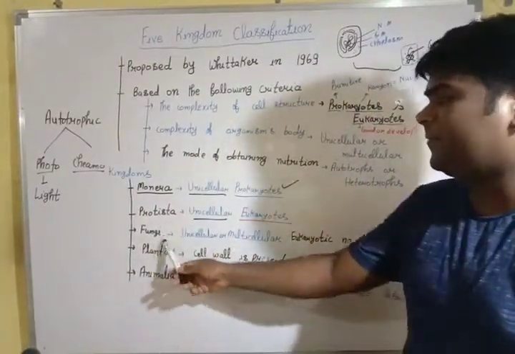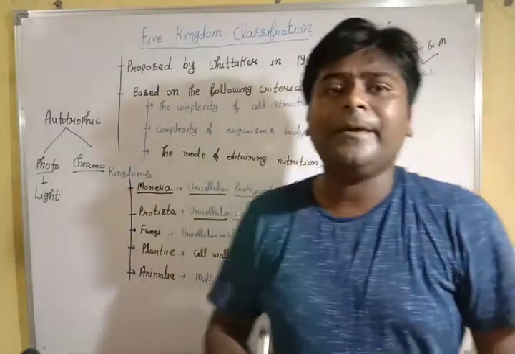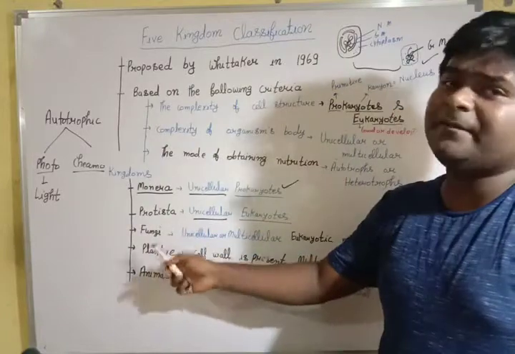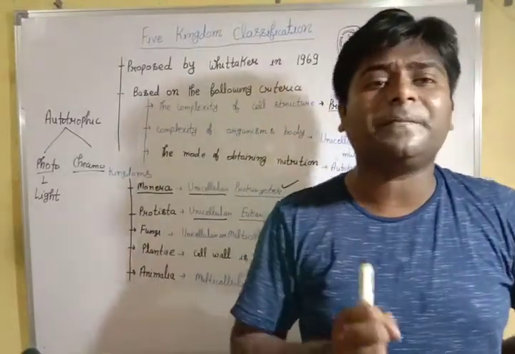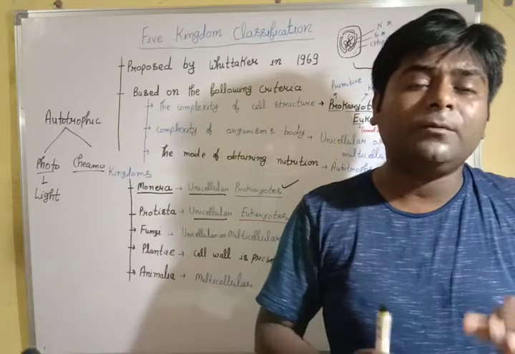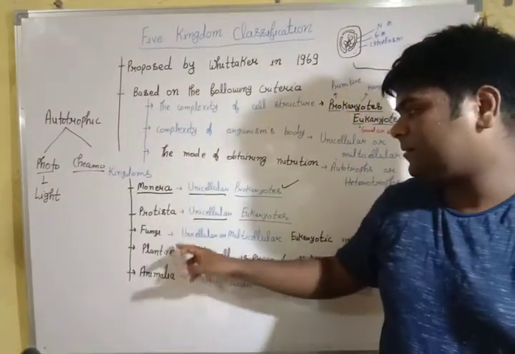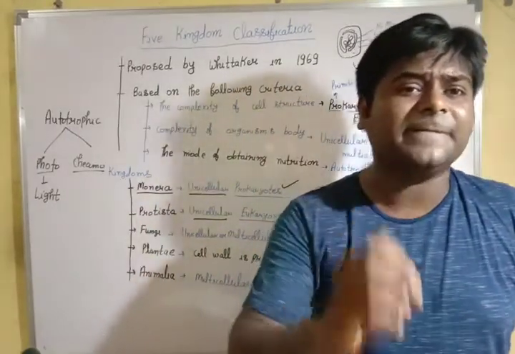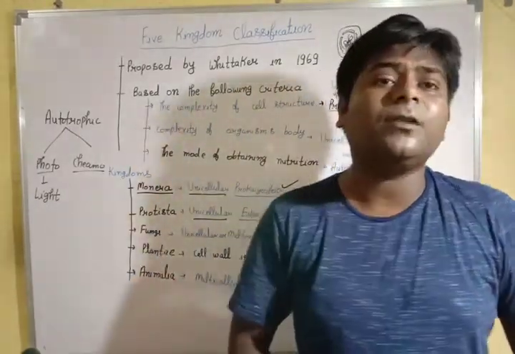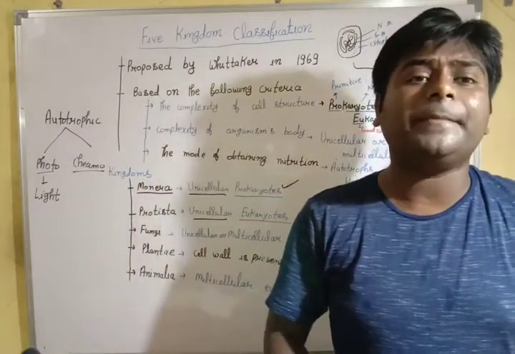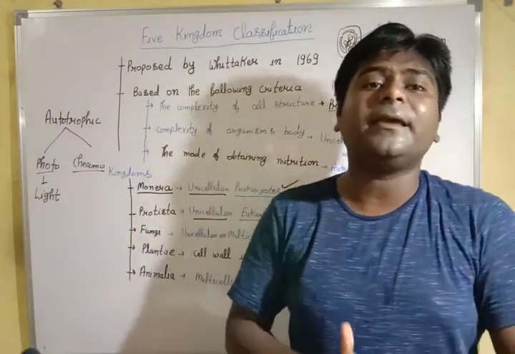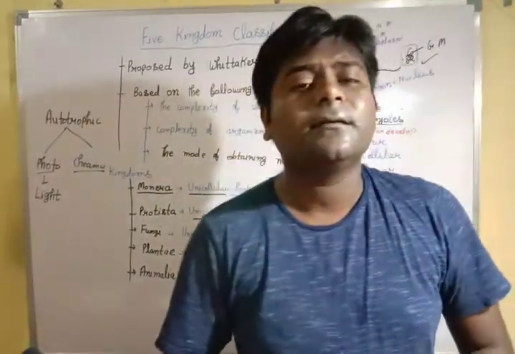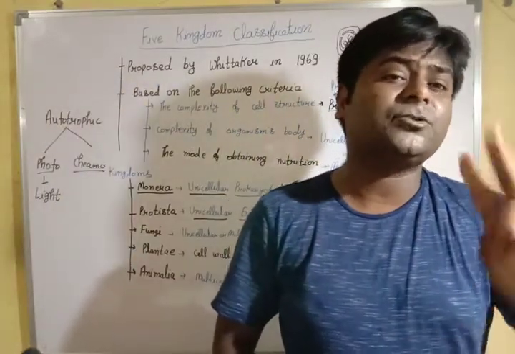When we understand deeper, why did Whittaker have to make a separate kingdom for fungi? Fungi is having cell wall, a characteristic feature of the plantae, but he was unable to keep fungi in plantae, because when he observed fungi, cell wall was not made by cellulose, it was made by chitin. And fungi are not able to do photosynthesis. So these are the two basic reasons.